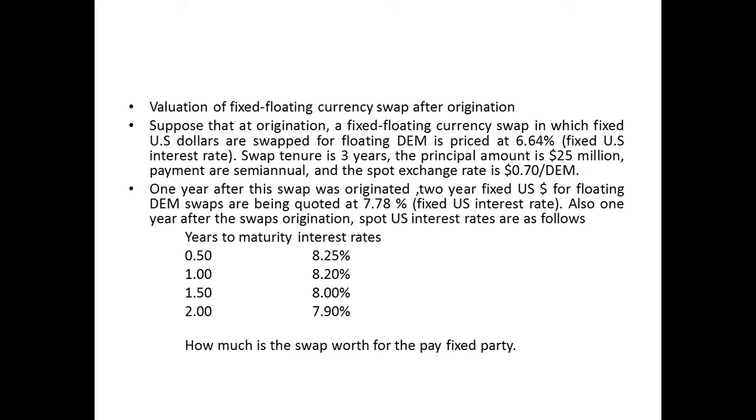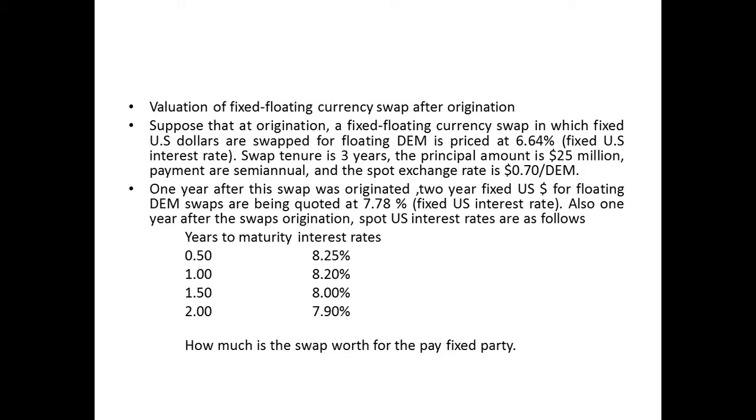So here what we are going to do is take the existing swap and compare it with the present value of fixed US dollars on a newly originated swap. Basically the difference will be the value. So we need to compare the present value of the following two sets of cash flows.